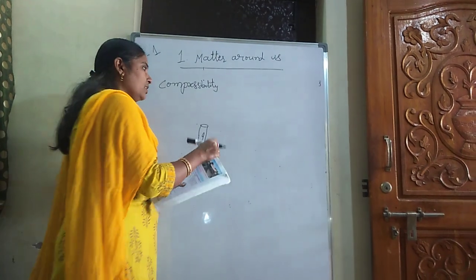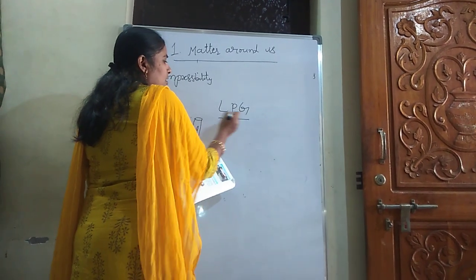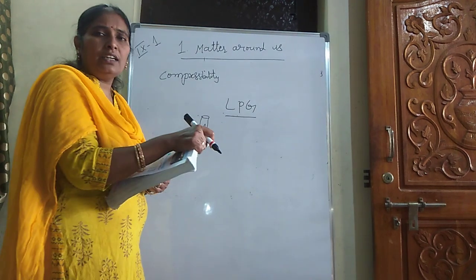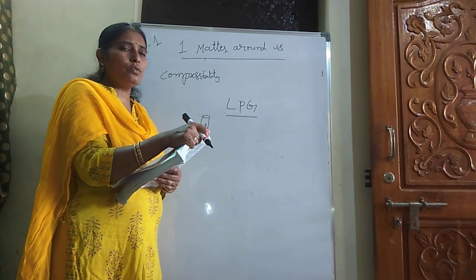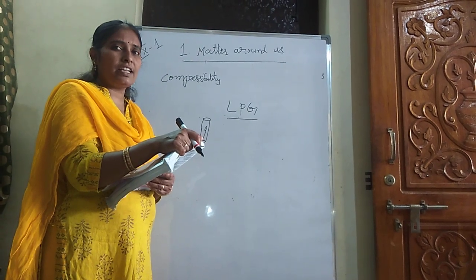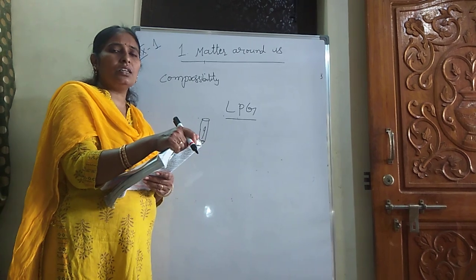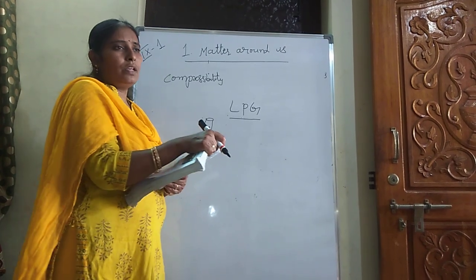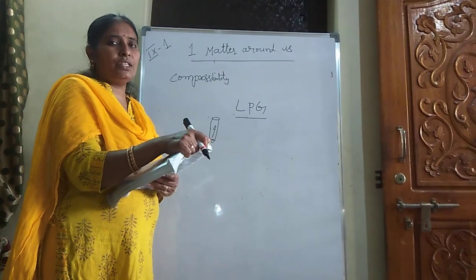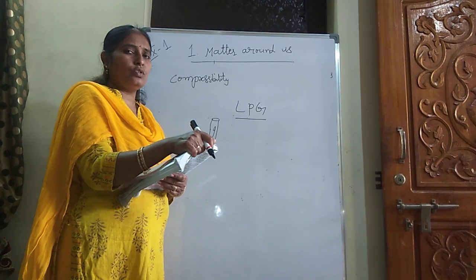And one more topic, that is LPG. What is the meaning of LPG? Liquefied petroleum gas, very well used. CNG is used to run vehicles, that is compressed natural gas. Liquefied petroleum gas is used in our household appliances, for cooking.